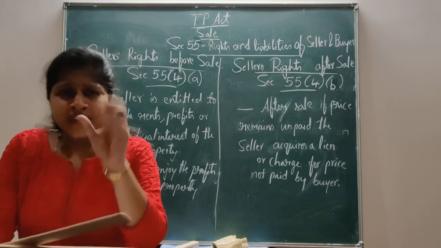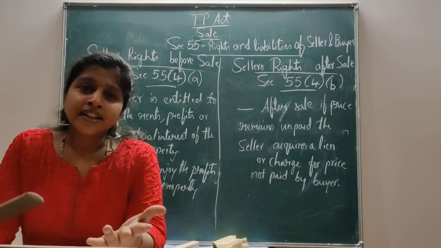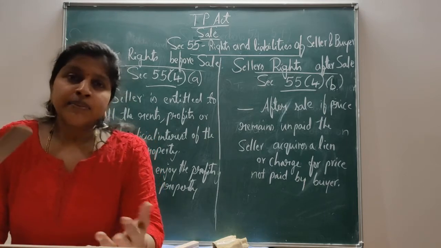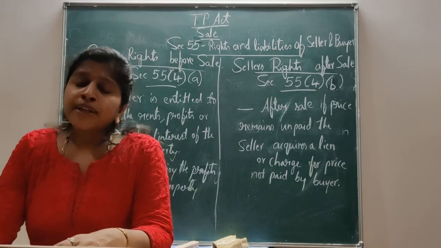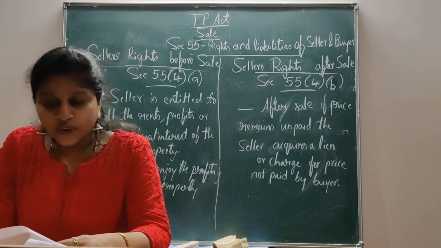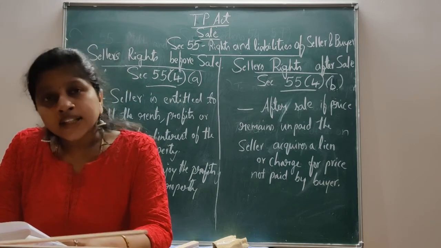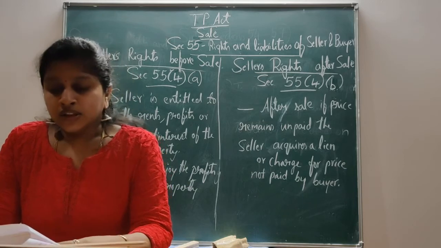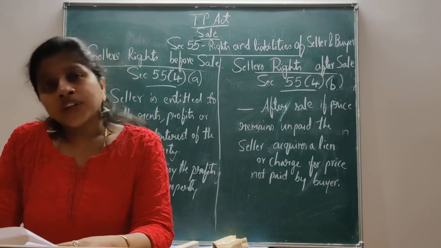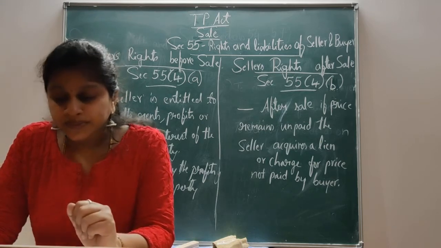Here, the main right is to take the rents and profits and to enjoy the property. This is a right of the seller before sale. Sale is completed only after the transferring of the ownership. Until ownership is transferred, the seller continues to be the owner, and as such he has every right to enjoy the profits of the property. This is the right of the seller before selling his property.